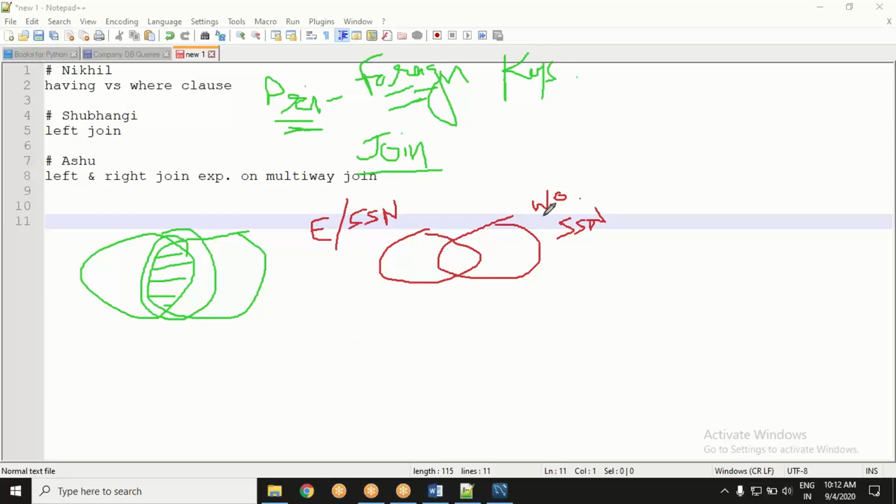The employee table contains an SSN column. The works on table also contains SSN. And if I create an inner join, it will take only those values which are available in this SSN and this SSN.